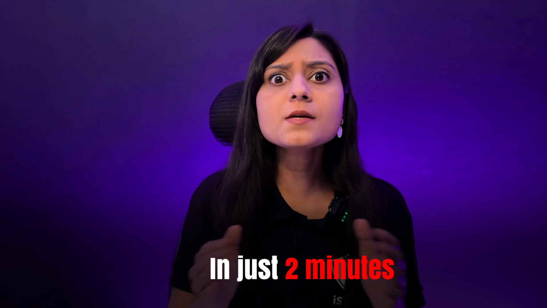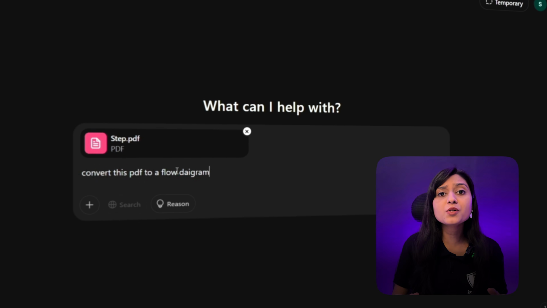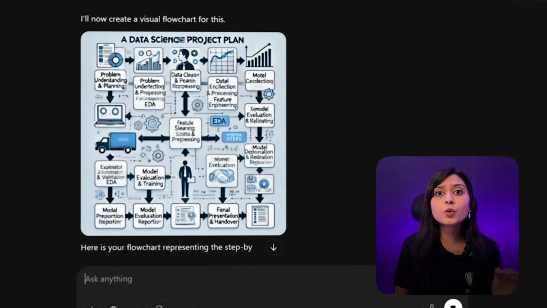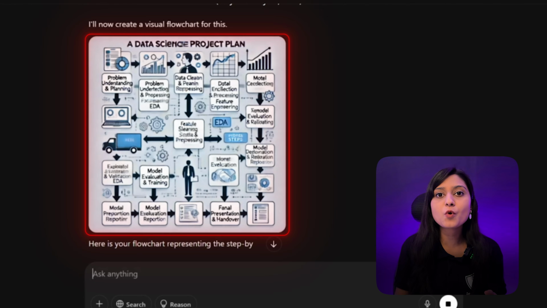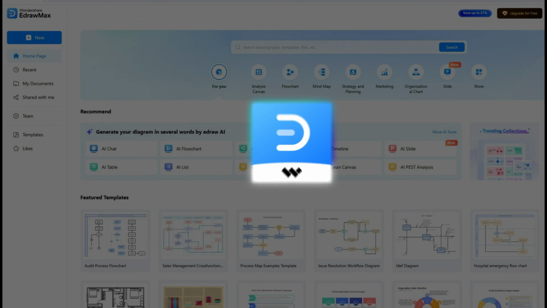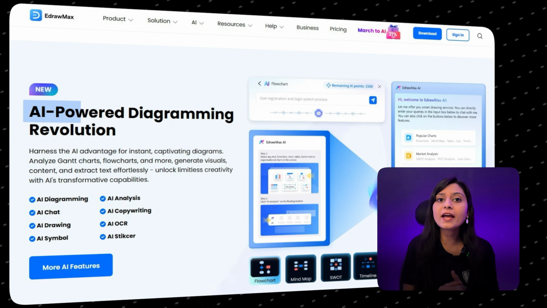I have a meeting in a few minutes and suddenly my boss asked me to convert this PDF into a flow diagram in just 2 minutes. Seems impossible, right? If I use Microsoft Word, it will take at least an hour. I first tried ChatGPT also, but it did not create an accurate and clear flow diagram as I wanted. That's when I discovered eDrawMax, an AI-powered diagramming tool.